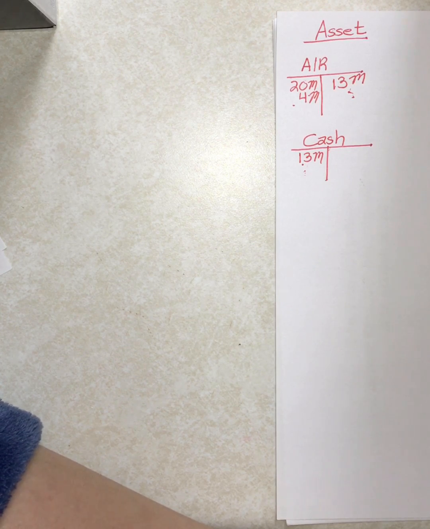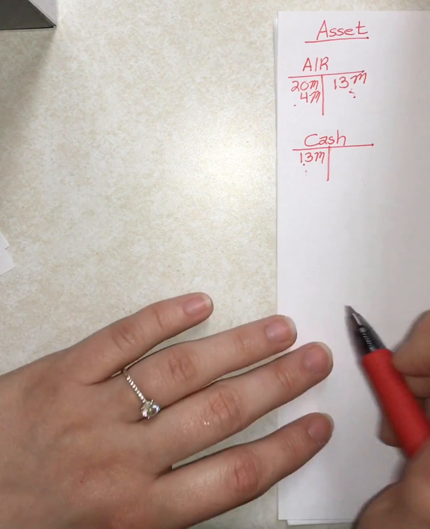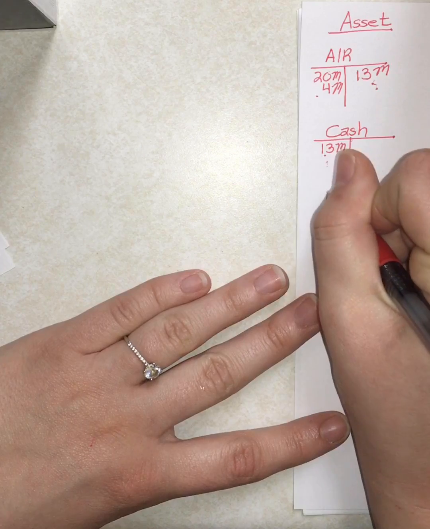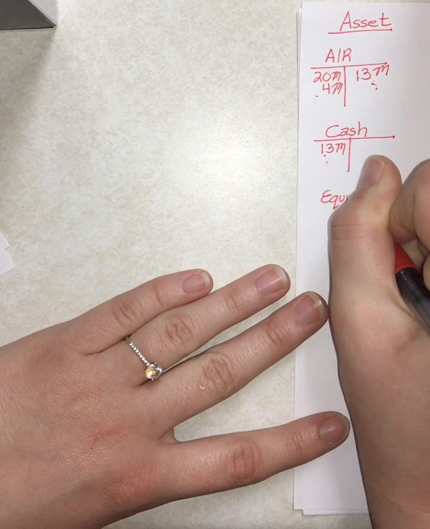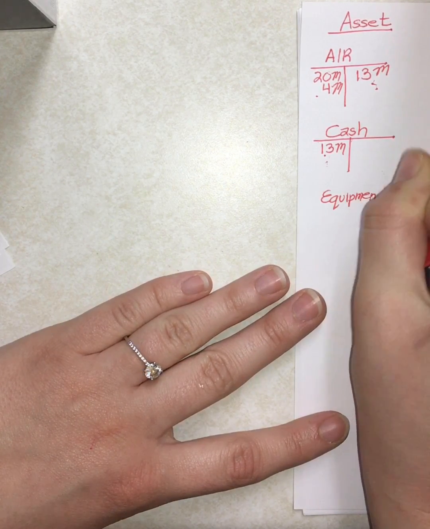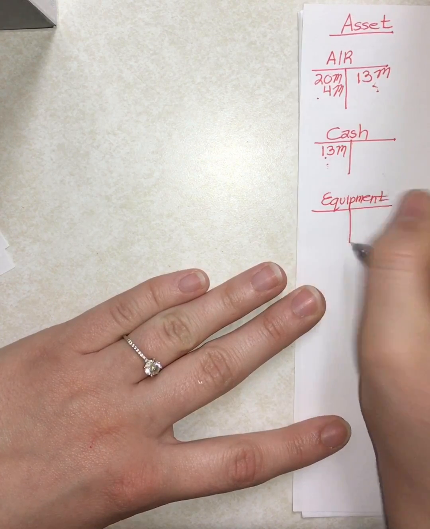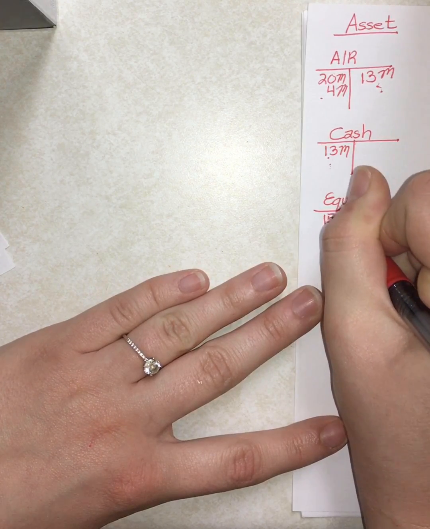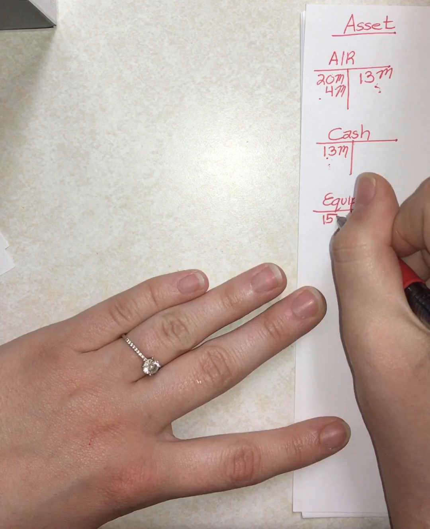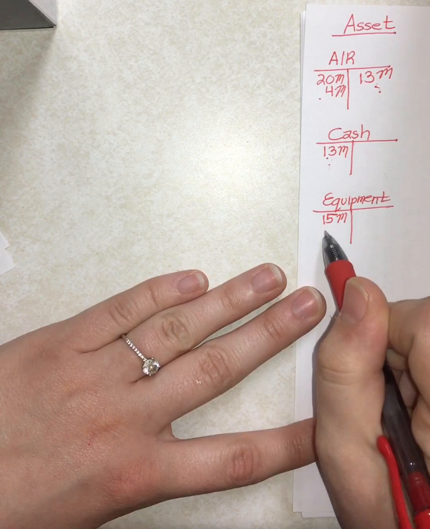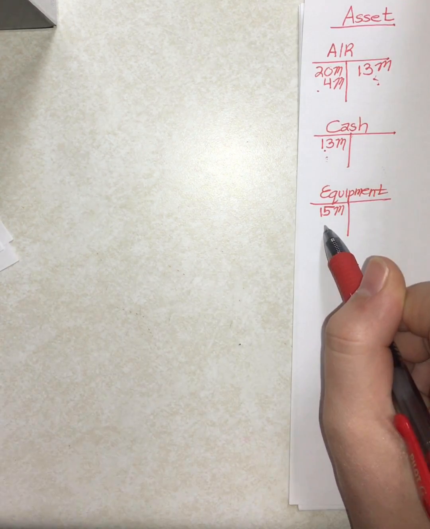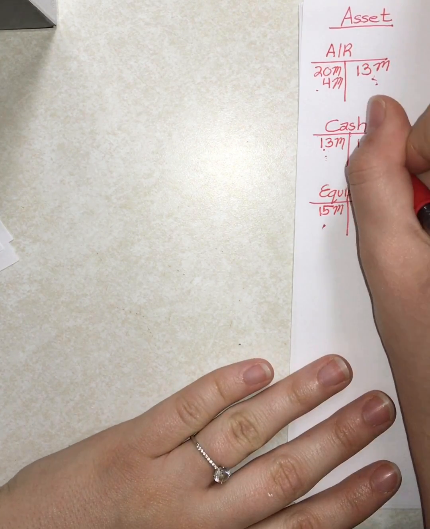D. On January 1st, the company purchased specialized engineering computers for 15 million cash. That's awesome. It was a really clear statement. So we know that our equipment just increased by 15 million. Again, we're in the asset accounts and it just increased, so we're debiting it. Now we paid for it with cash. So our cash is going to go down 15 million.